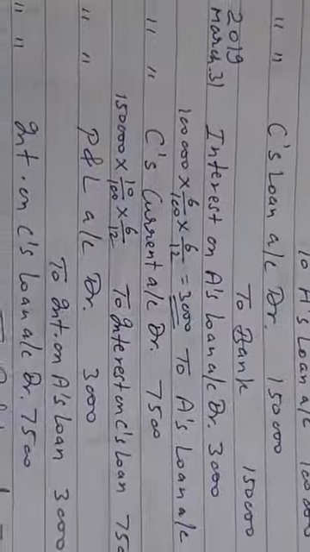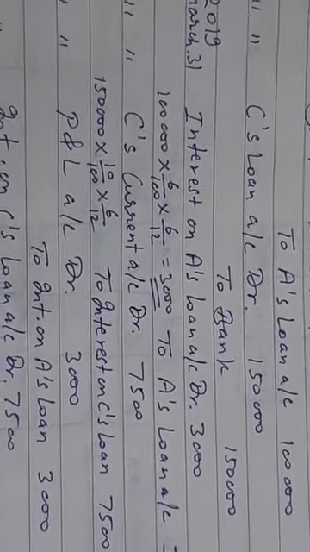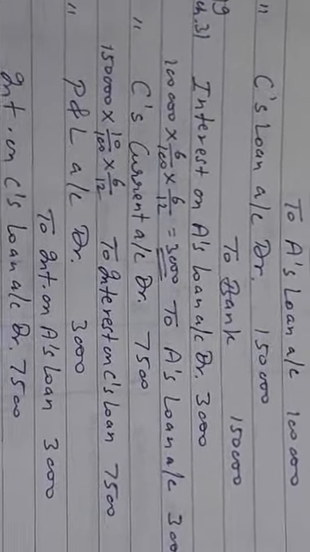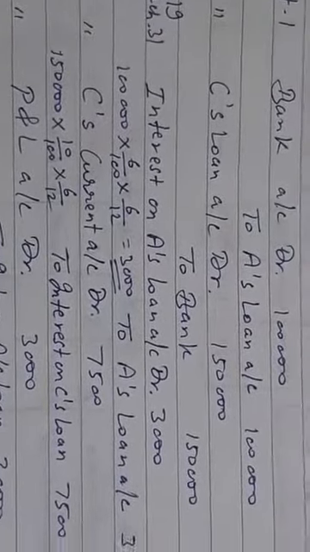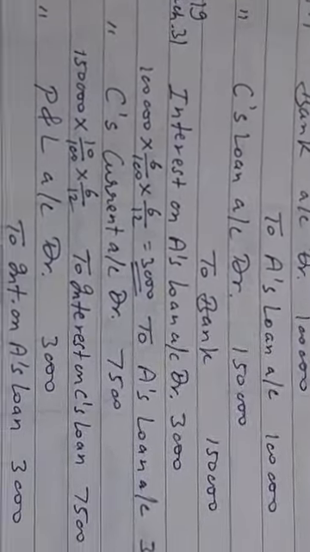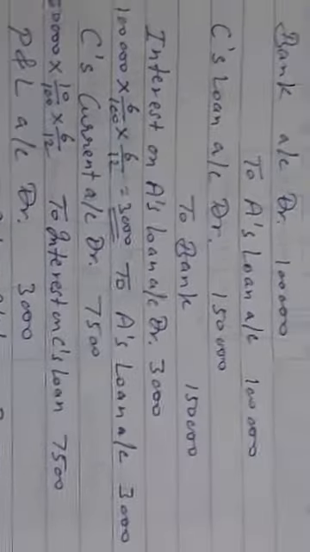Then, as far as C's interest on loan is concerned, C will pay interest to the firm. So C's current account will be debited to interest on C's loan. Interest on C's loan, being an income for the firm, will be credited. However, again it has not been given in the question that C has paid it in cash or bank, so cash or bank will not be debited. His current account, because C is a partner also, can be debited in this situation. So for 1,50,000 at the rate of 10%, the amount will be 7,500 for 6 months.